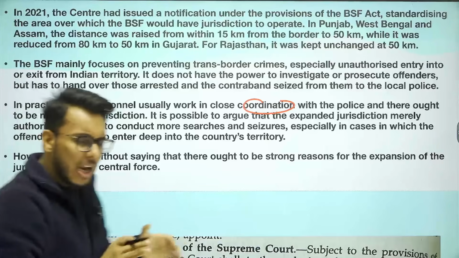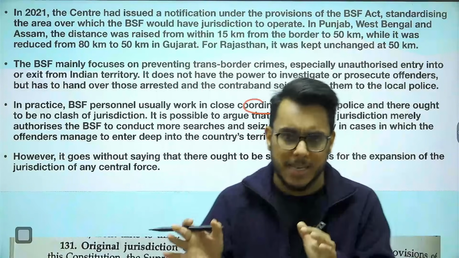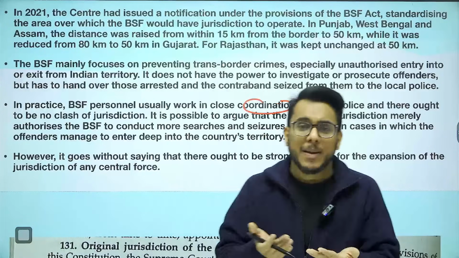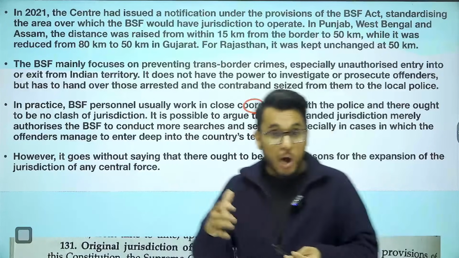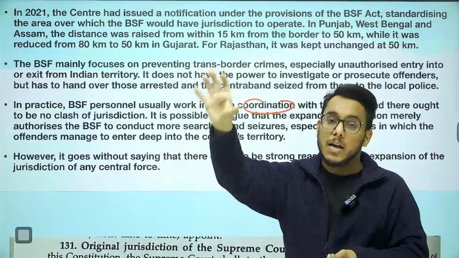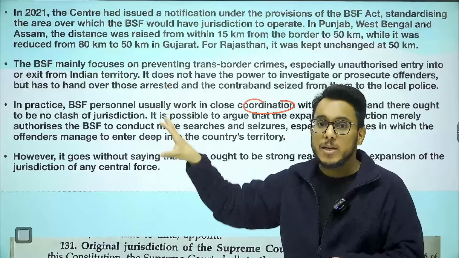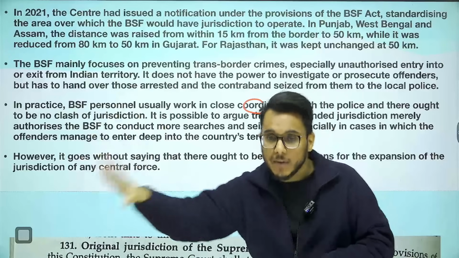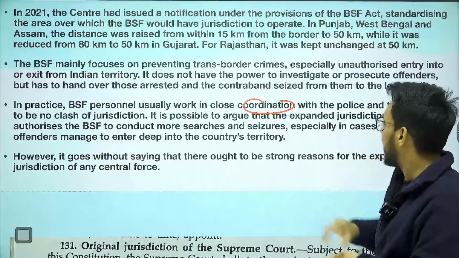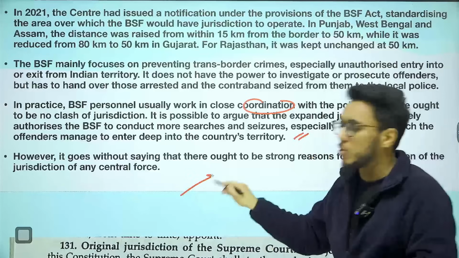And up till now, the track record of BSF police cooperation has been good to a large extent. But the state government has an apprehension about what will happen, because Punjab and West Bengal specifically are being ruled by political parties which are in opposition. Deliberately, these agencies will be used by the center government to augment their power in the state. And they say that it might lead to a federal breach. So therefore, they have moved to the Supreme Court.